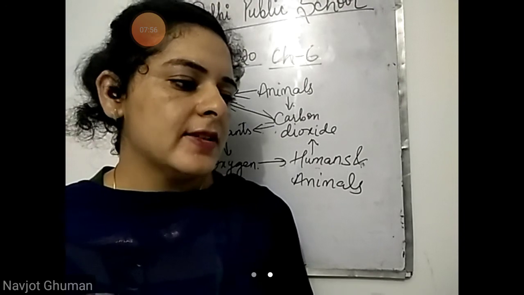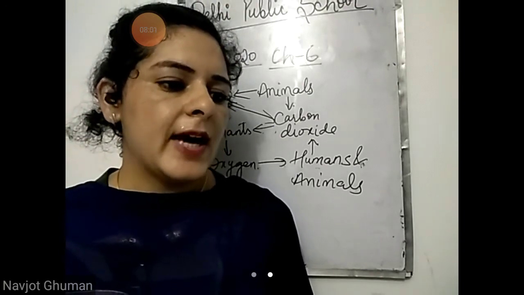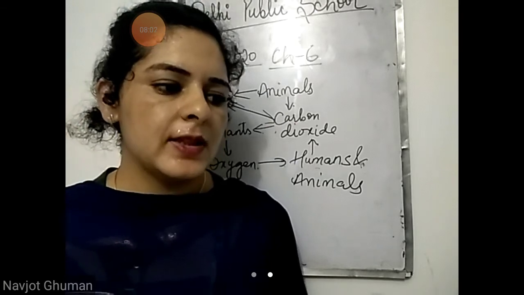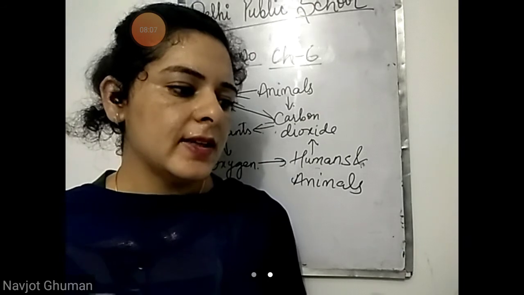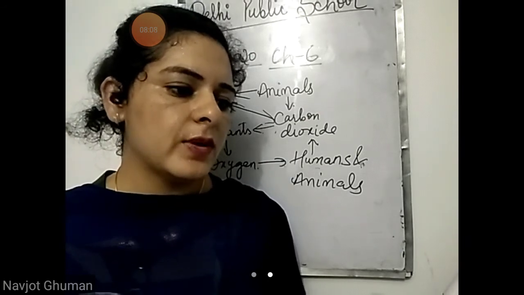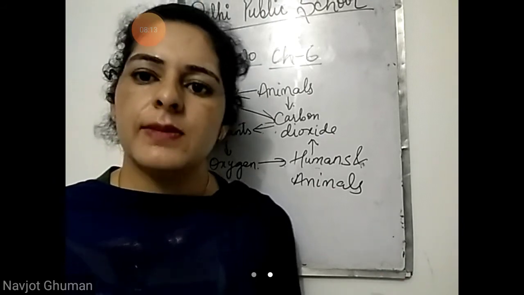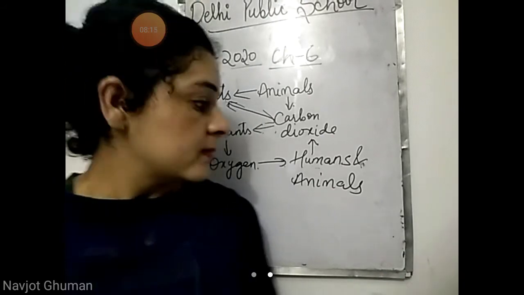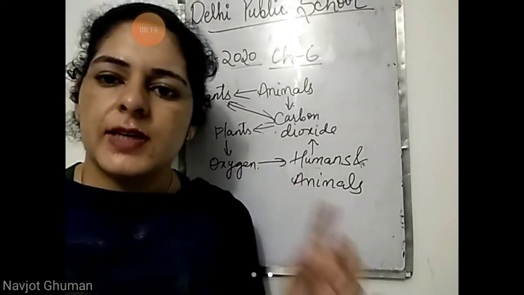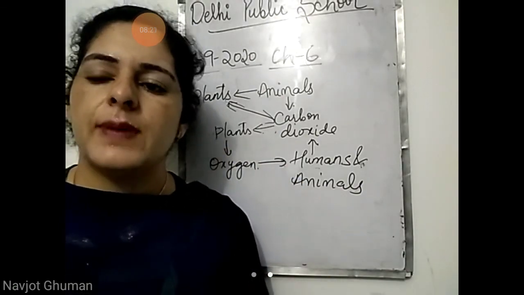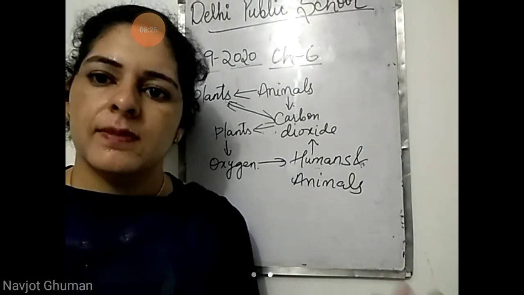So second way is, this interdependence of plants and animals in a food chain helps to maintain a balance between the number of plants and animals. Thus, if there is a sudden increase or decrease in the number of either plants or animals, the balance in nature will be disturbed. The same thing that I have told you. It is written in second way कि there must be a balance between the plants and animals. The number of plants and animals, they should be balanced.